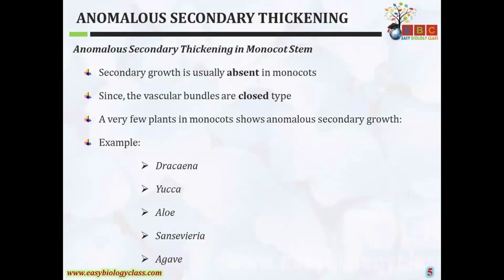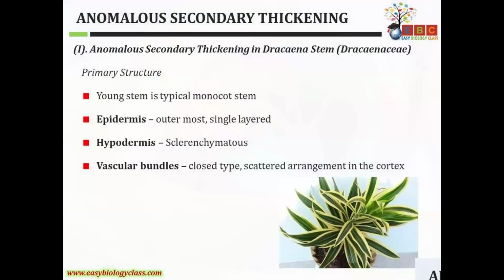There are very few examples in monocots which show anomalous secondary growth. Examples are Dracaena, Yucca, Aloe, Sansevieria and Agave. So, anomalous secondary growth in the Dracaena stem. It belongs to family Dracaenaceae or Agavaceae.